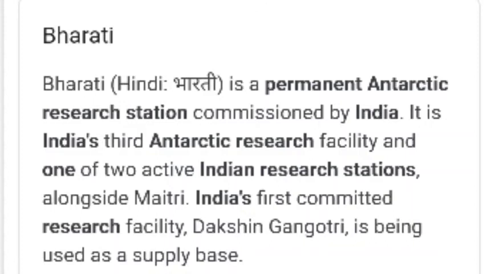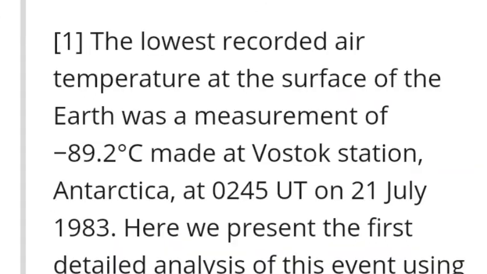Now, at Vostok station, in the Russian territory in Antarctica, what is the lowest temperature recorded? Minus 89.2 degrees centigrade. In which year? July 1983 only.